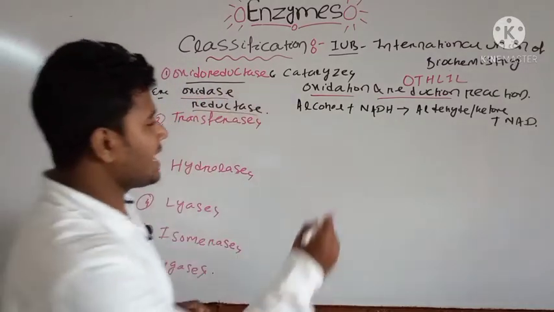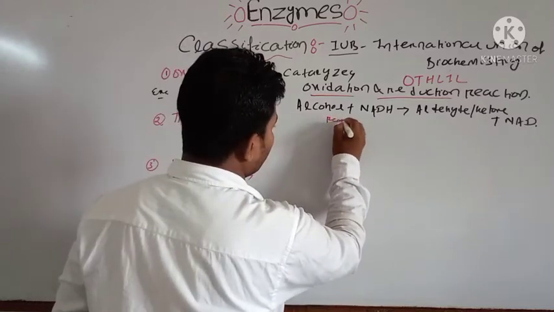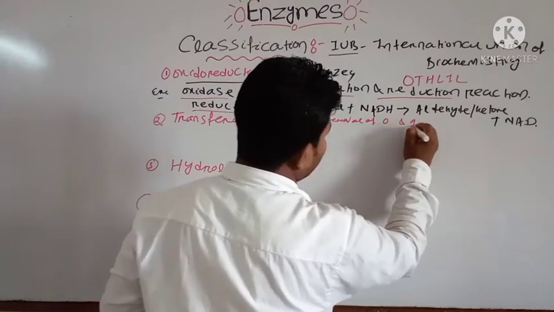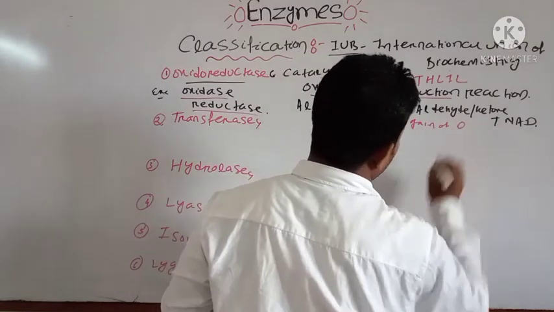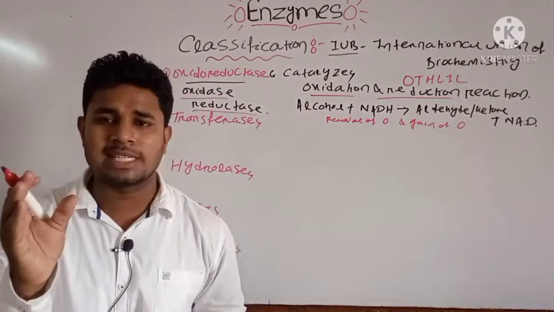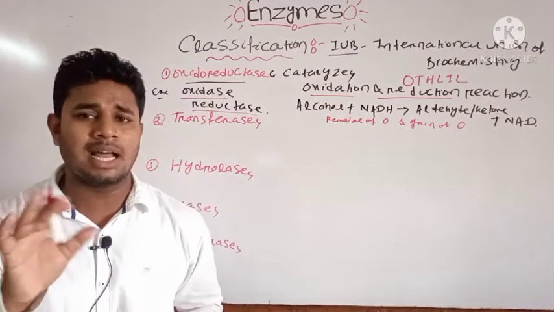And here there is removal of oxygen and gain of oxygen. In the oxidation reduction reaction, there is removal of one oxygen and addition of one oxygen in another group.